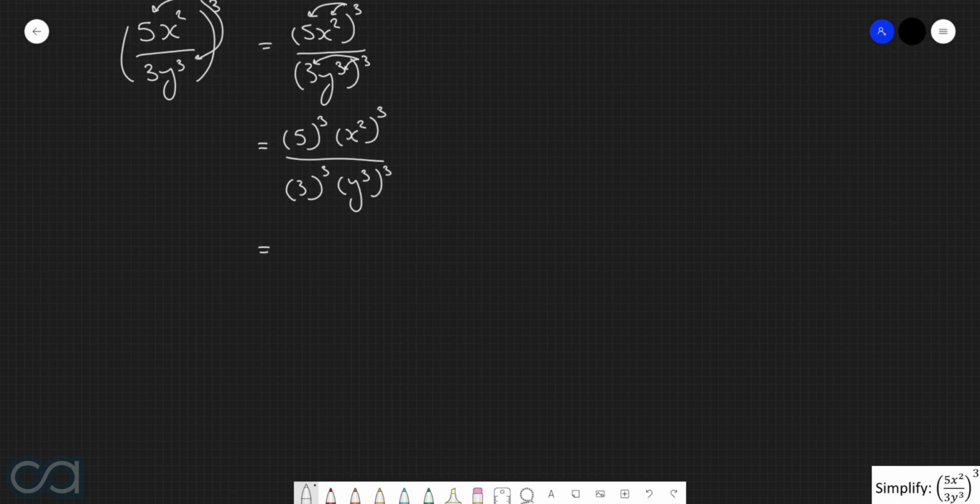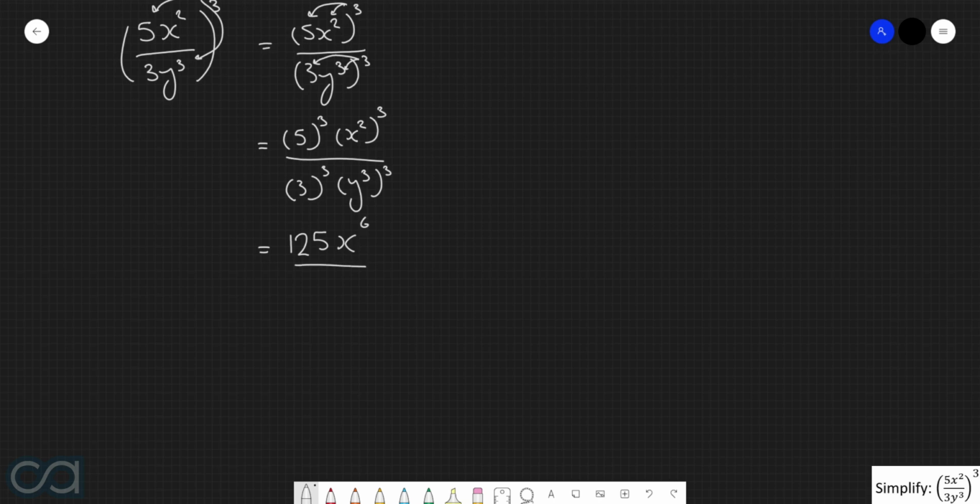Okay. On the numerator, we have 5 to the power of 3, which is equivalent to 125. Then we have x squared to the power of 3. So what are we going to do here? We are going to multiply the powers together to give us x to the power of 6.